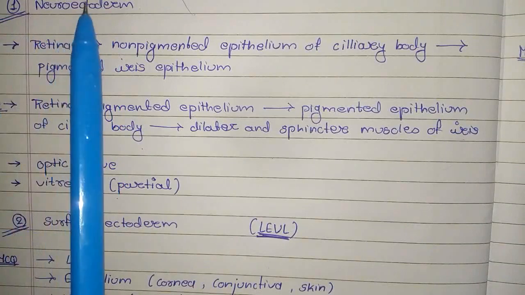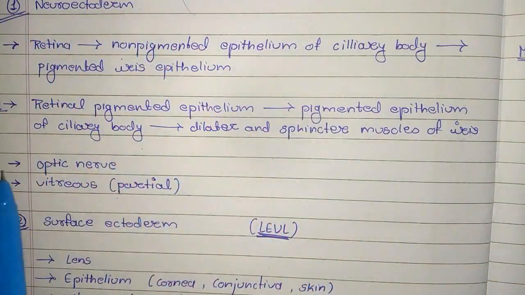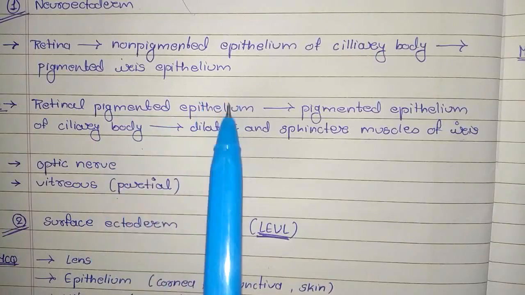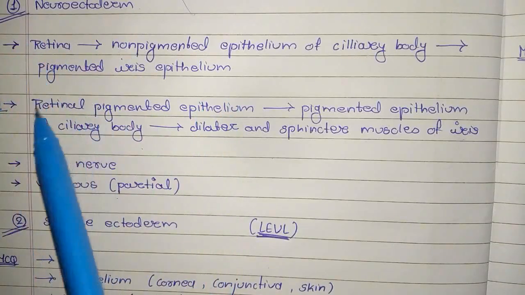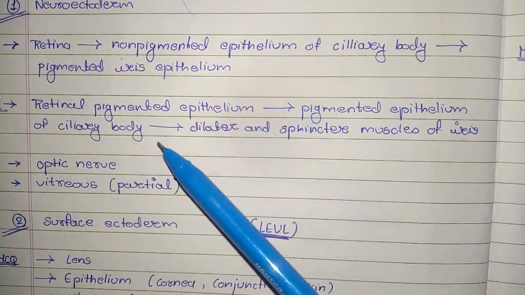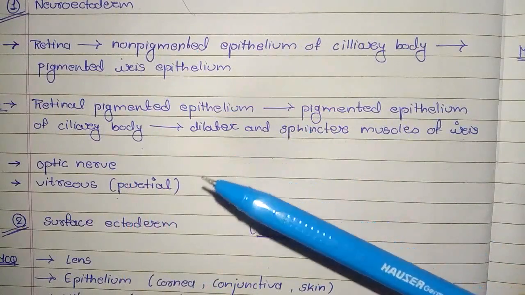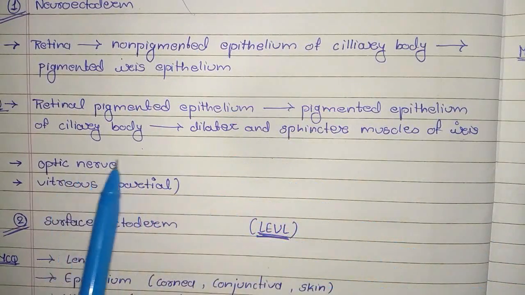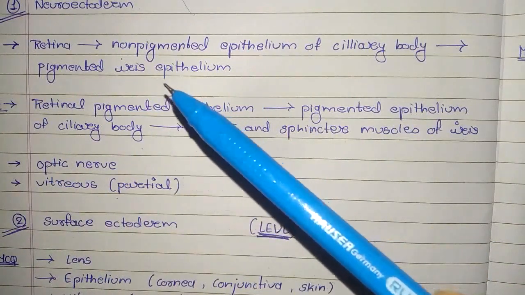So retinal epithelium. Anteriorly, the retina continues with structures developed from the neuroectoderm, such as the ciliary epithelium and the pigmented layer of the iris, and posteriorly the retina is continuous with the optic nerve. In that manner you can remember the points of neuroectoderm.